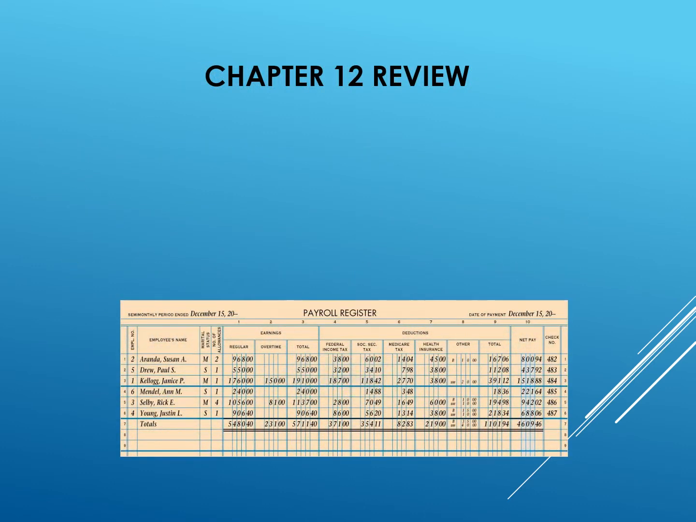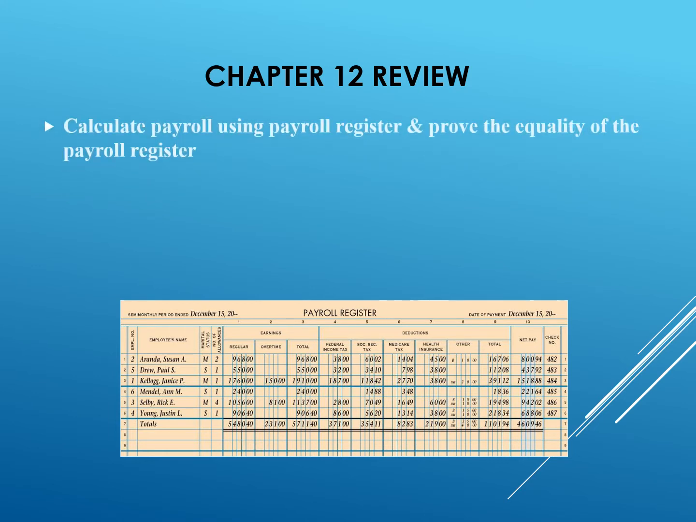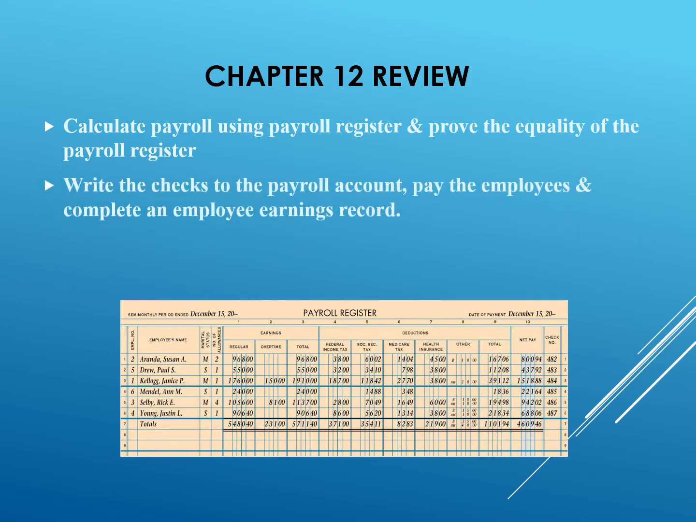Before we start Chapter 13, we will do a short review over Chapter 12. In Chapter 12, we learned how to calculate our gross earnings, how to calculate our deductions for payroll, how to calculate our net pay, and then record this information into a payroll register. We also learned to prove the equality of the payroll register. We also learned how to write checks to a payroll account, pay the employees, and complete an employee earnings record.